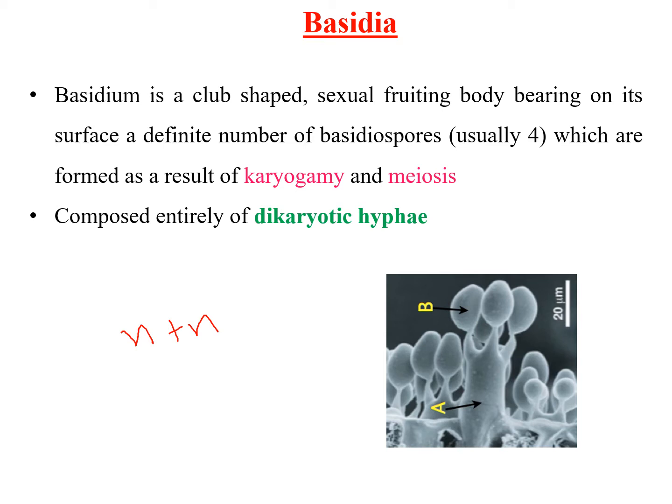and basidia will result in the formation of basidiospores. How will it result in the formation of basidiospores? Through the process of karyogamy and meiosis. That means karyogamy and meiosis take place in the basidia.